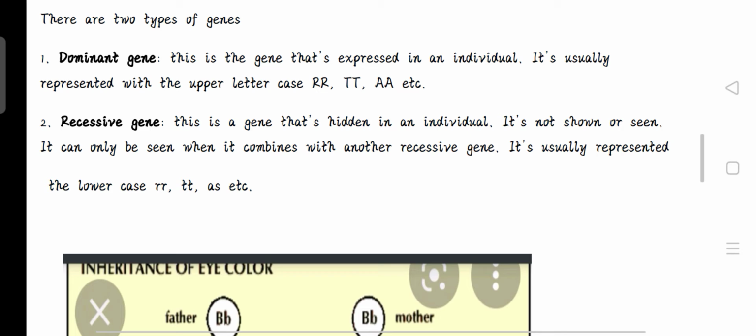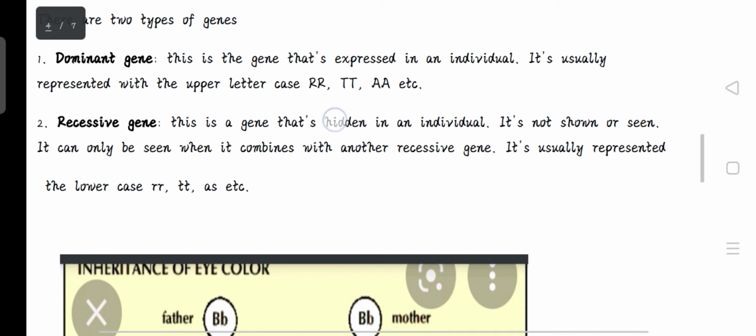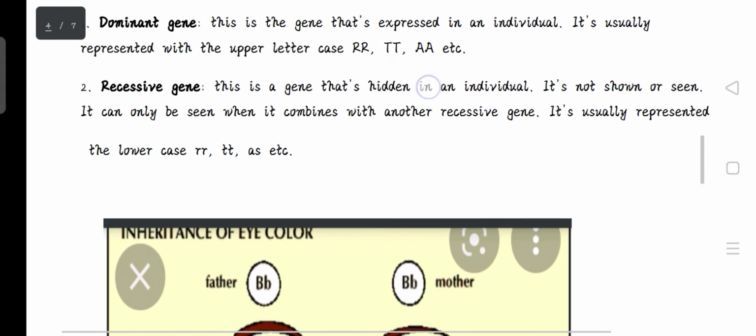If the individual is tall, that is the dominant gene it has. If the individual is dark, that is the dominant gene that is expressed. So the dominant gene, the gene that is expressed in an individual, is usually represented with an upper case letter like this. You can choose any letter you like, but it must be in upper case.